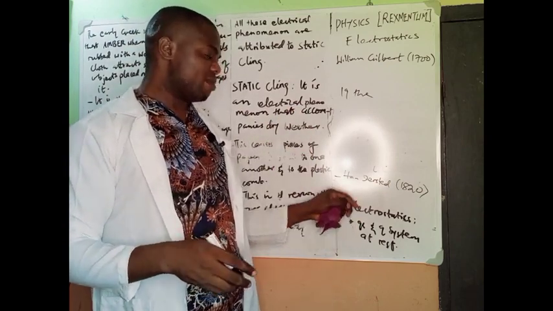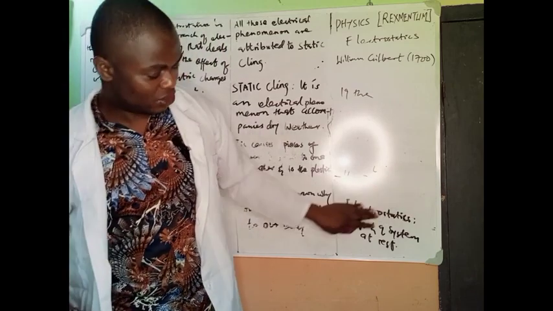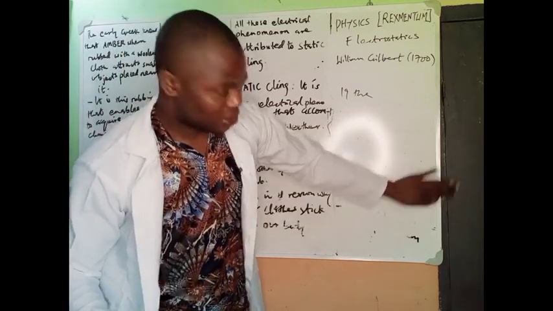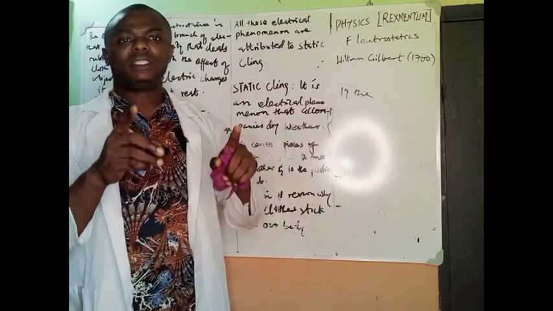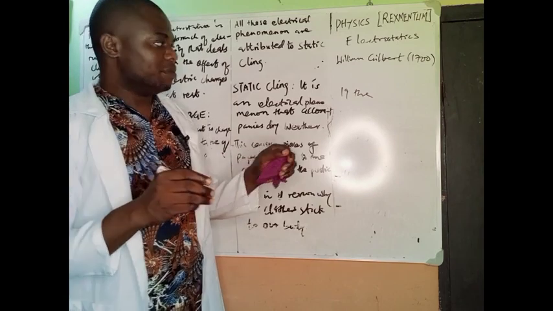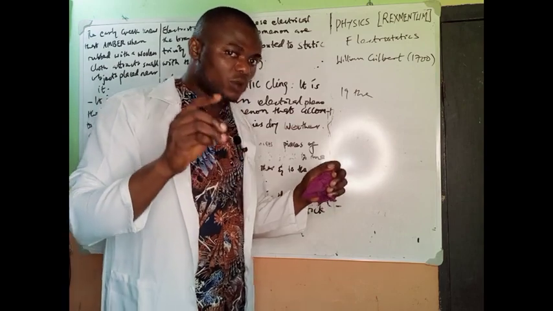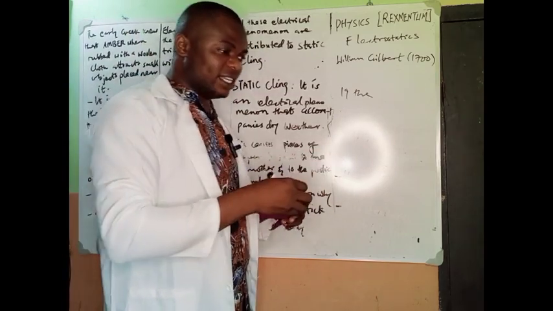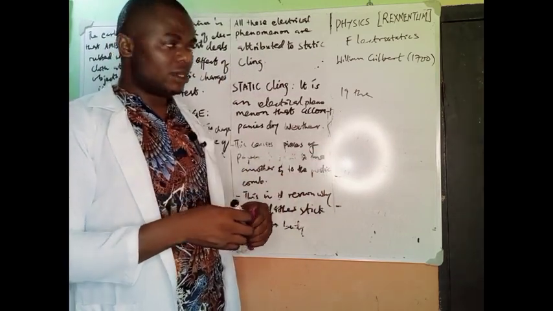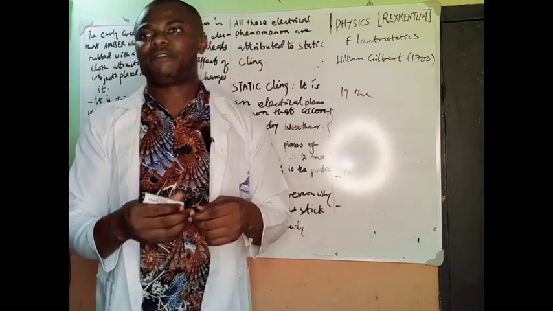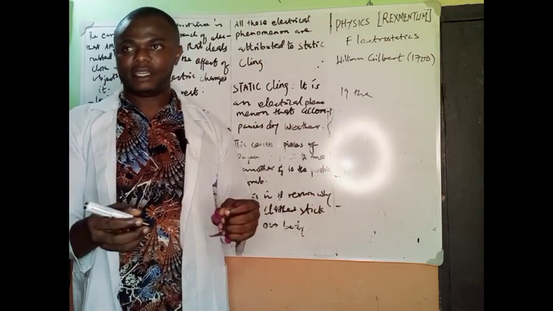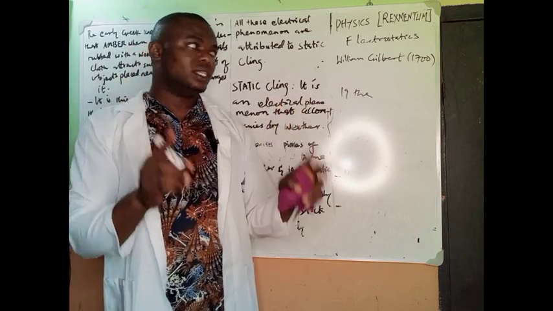Not only that, we talk about Hans Ørsted in 1820. Ørsted discovered that a compass needle, which is magnetic in nature, could be deflected in the presence of an electric field. That is his discovery.